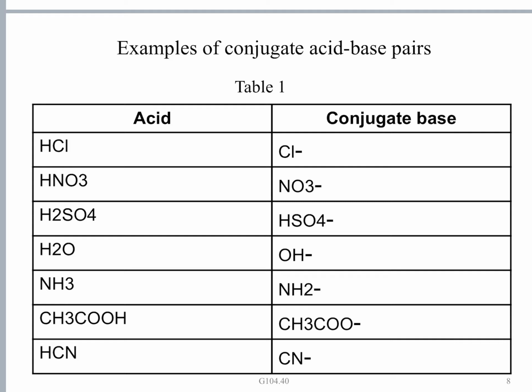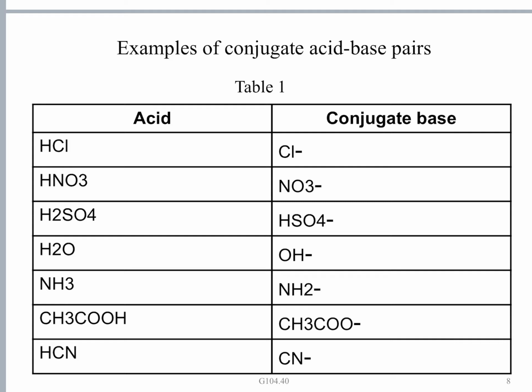Ammonia actually acts as a base, but here we have shown it as an acid. If ammonia loses a proton, it turns into the amide ion, NH2 minus. The amide ion is the conjugate base of a very weak acid, NH3. So the amide ion is perhaps one of the strongest bases, because it is the conjugate base of a very weak acid.